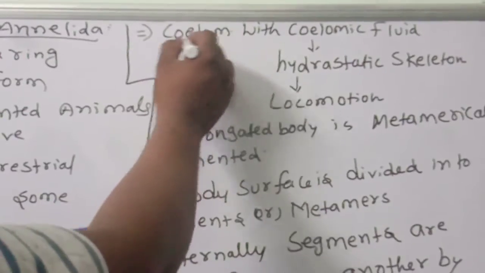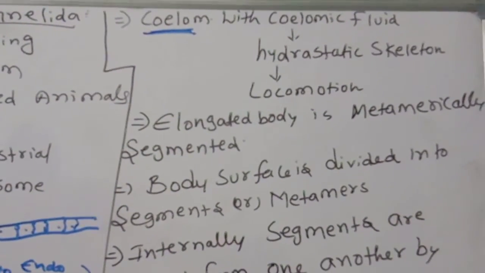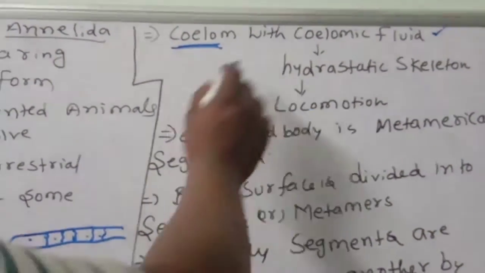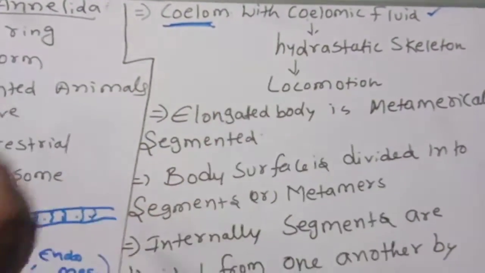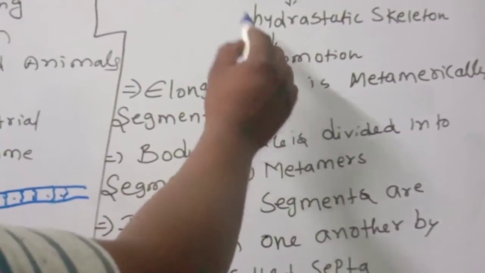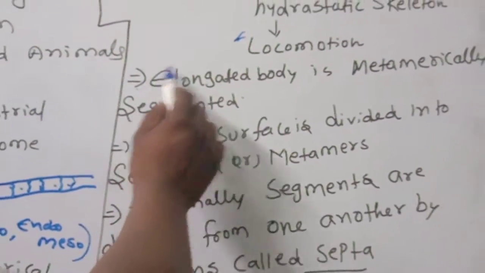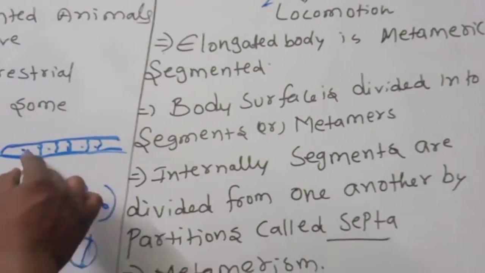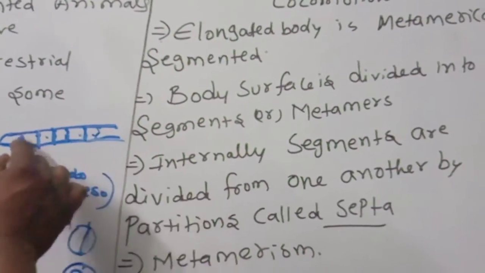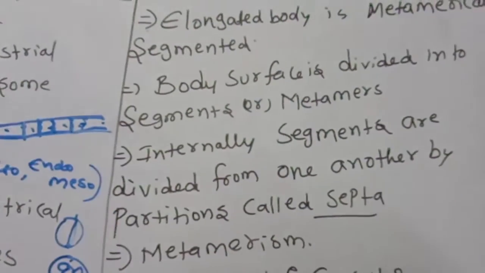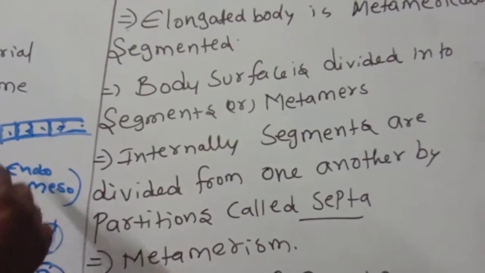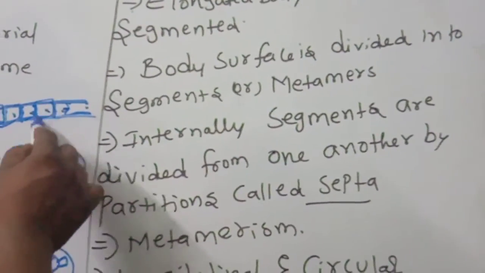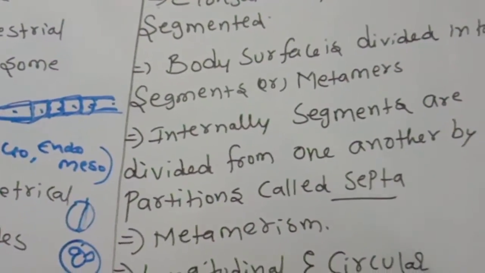Coelom is there, a cavity between the body wall and alimentary canal, filled with the coelomic fluid. The coelomic fluid acts as a hydrostatic skeleton, which is helpful for what? Locomotion. So the elongated body is metamerically segmented. See, long body, what is it? Metamerically segmented. 1, 2, 3, 4, 5, 6 like that. Body surface is divided into segments or metamers.